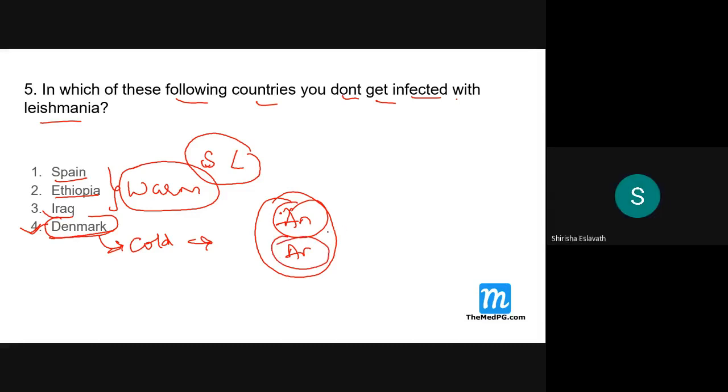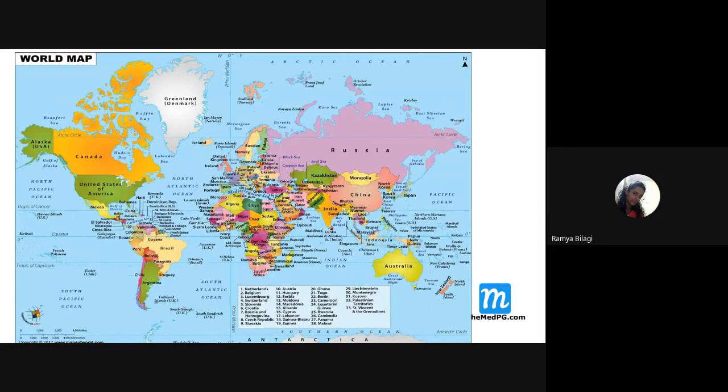So that is the reason why you should be very good with your world map. So look at the world map over here. Where is Denmark here? Can you see the point over here, students? Denmark. Here it is, Spain. So Denmark is the coldest area. Otherwise, in all these Middle East and Africa regions, India and all, Pakistan, all these areas are very good for leishmaniasis, Nepal, Bangladesh and all.